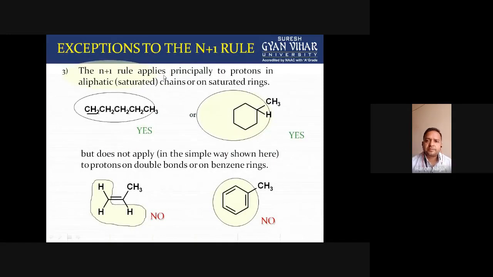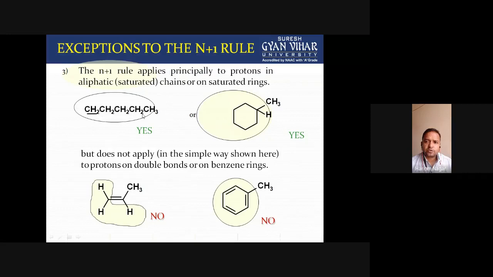The next point is that the n plus 1 rule applies in principle to protons in aliphatic saturated chains or saturated rings. So the n plus 1 rule is applicable for those protons which are either aliphatic or in saturated rings, not for aromatic compounds or for alkenes.